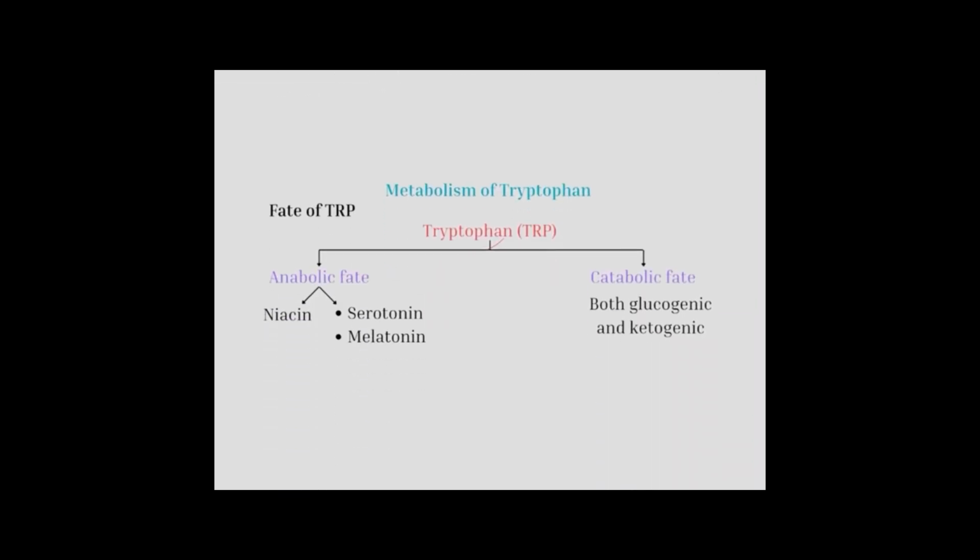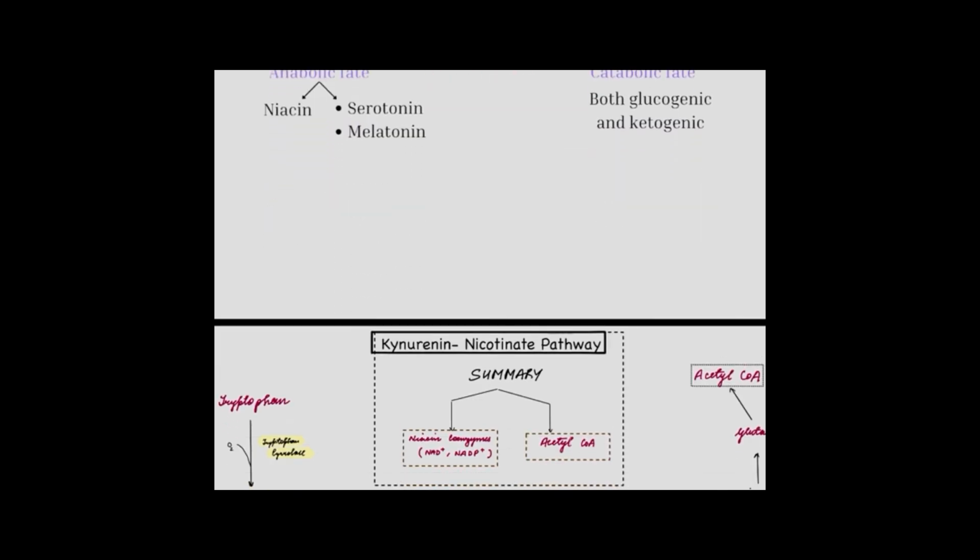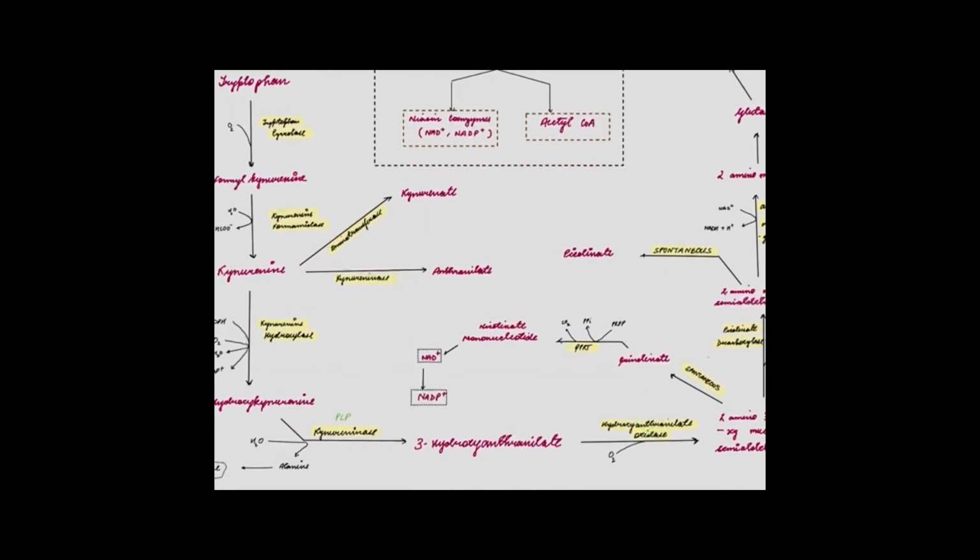Metabolism of tryptophan is through both anabolic and catabolic pathway. Anabolic pathway leads to the synthesis of niacin, serotonin and melatonin. Catabolic fate of tryptophan is both glucogenic and ketogenic. Now let's move on to the kynurenine nicotinate pathway. Through this pathway, tryptophan is oxidized to finally yield acetyl coenzyme A, niacin coenzymes NAD plus and NADP plus.